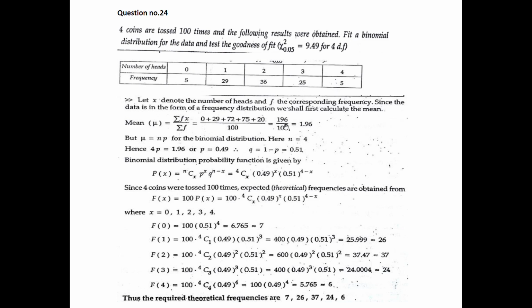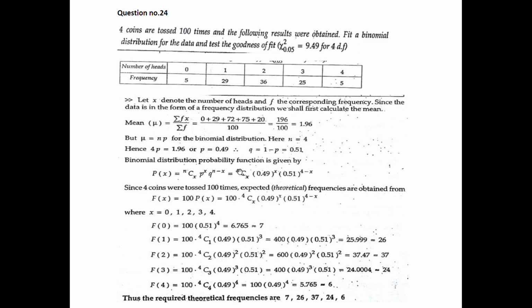So we get it as 196 divided by 100, that is 1.96. And we know for the binomial distribution, if they have asked us to fit a binomial distribution, mu is equal to np, and n is 4 because there are 4 coins which are tossed 100 times. So np is equal to mu, therefore 4p is equal to 1.96. Mu we have calculated. From this we get p is equal to 0.49. Therefore q is equal to 1 minus p, that is 0.51.